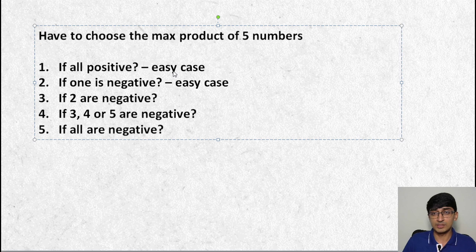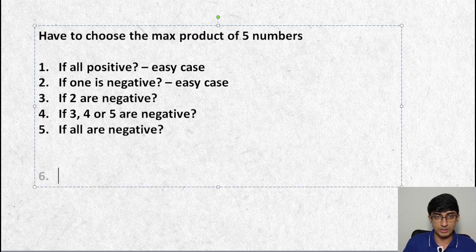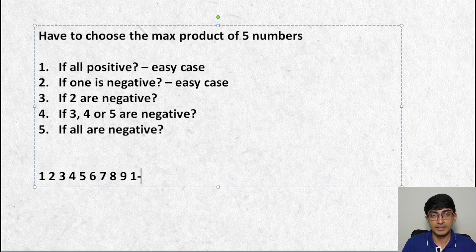Similarly, what happens if there are 3, 4 or 5 that are negative? Now this gets interesting. For example, if I have numbers 1, 2, 3, 4, 5, I know that whatever I do, I have to select these 5 numbers. Let's say I have 1, 2, 3, 4, 5 and 6, 7, 8, 9, 10. Then I know I should just select... By the way, the array will not be sorted, but we are just taking sorted as an example. I know if I select the top 5 numbers, I'm happy. So 6, 7, 8, 9, 10 will give me the maximum product.